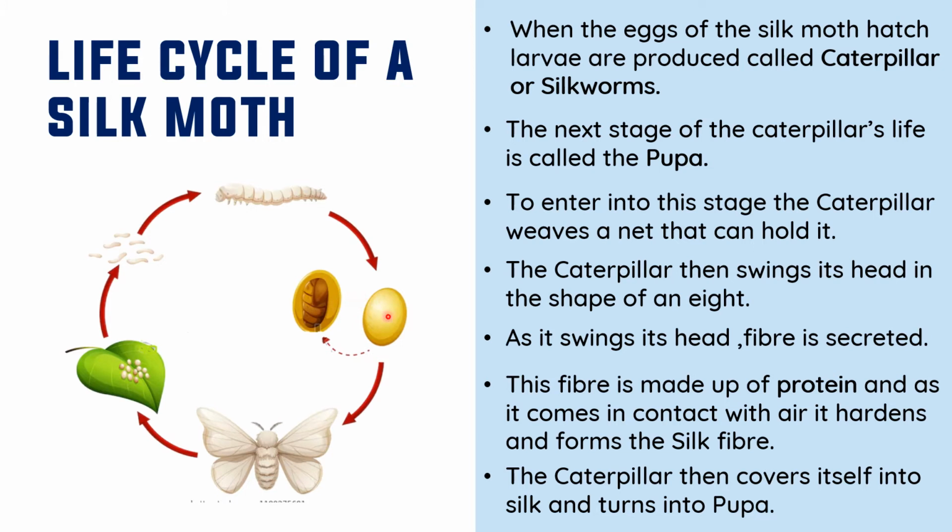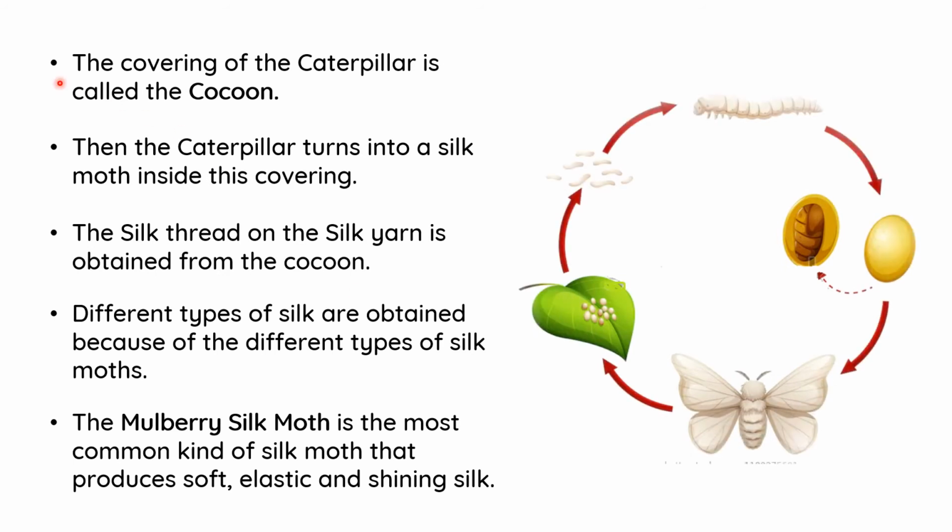The caterpillar then covers itself in silk and turns into a pupa. The caterpillar is completely covered with the fiber to form this pupa. So that is the life cycle. The covering of the caterpillar is called the cocoon.